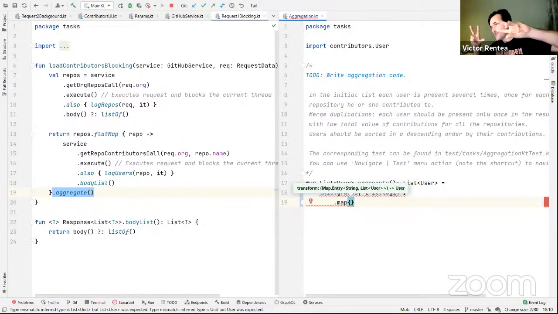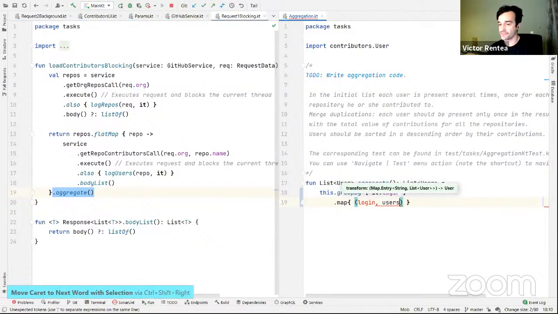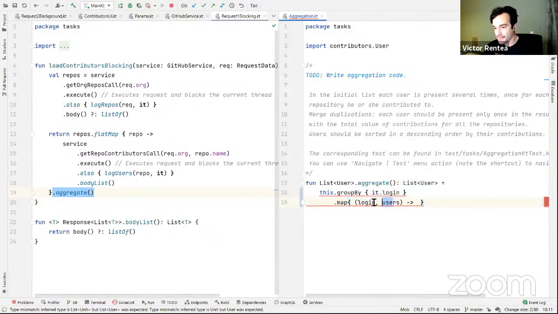I am basically traversing the entries of the map. But the beautiful part is that I can actually decompose the entry into login, which is the key, and the group of users, let's say users. So basically this decomposes the map entry into its two components, right? Key and value, right? What happens next?